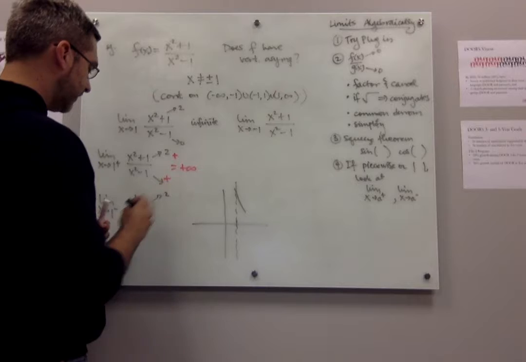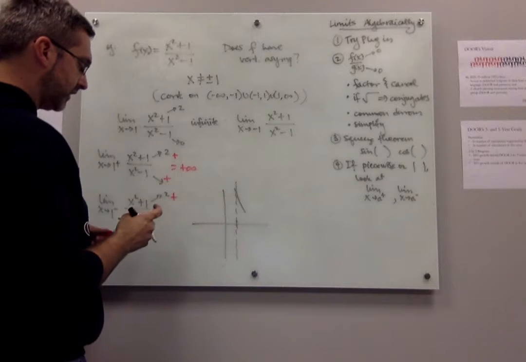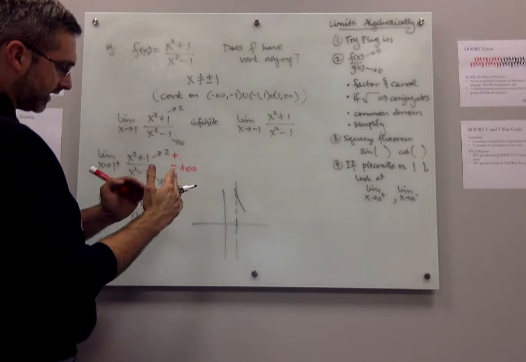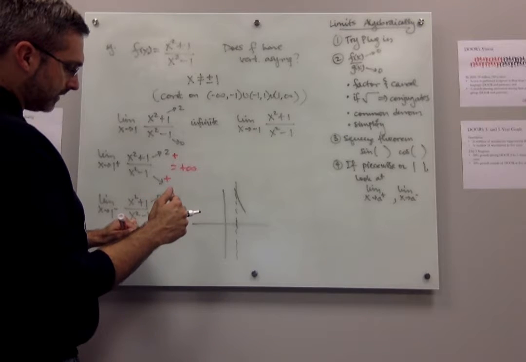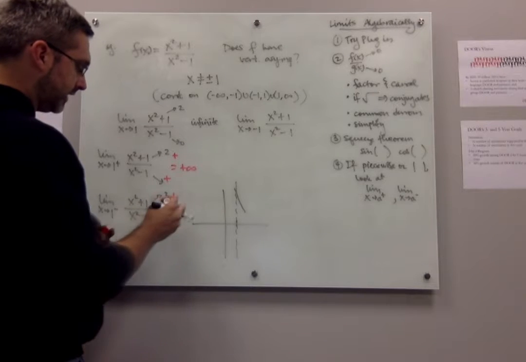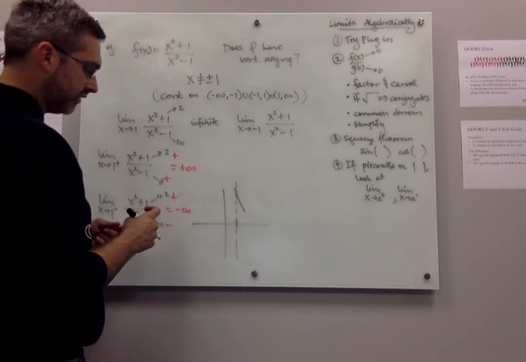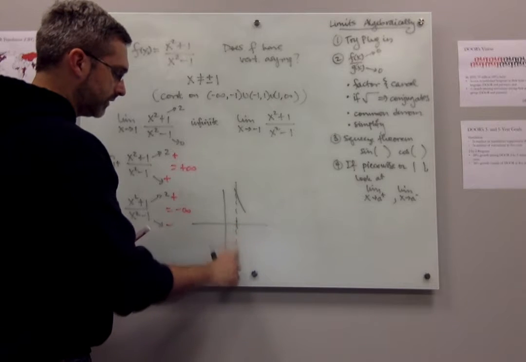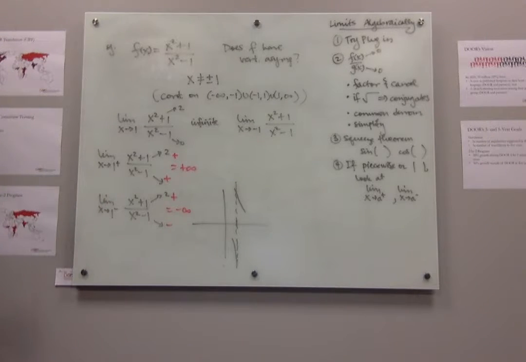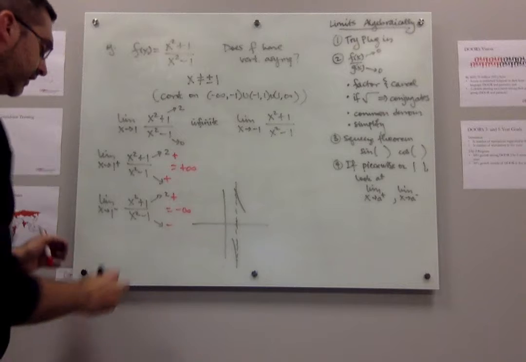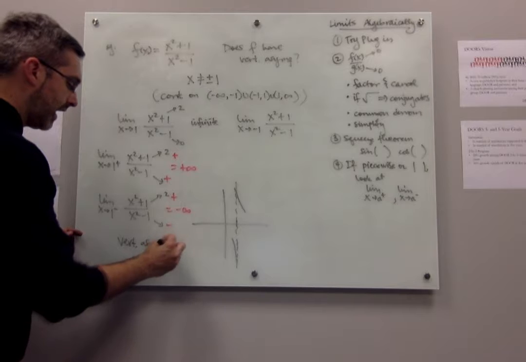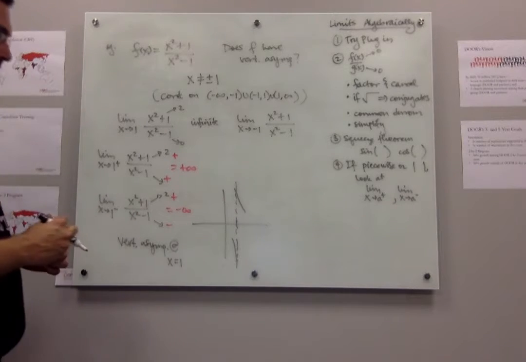Now let's take it from coming from the left side. If I come to 1 from the left side, the top is still going to 2, so that's positive. But if I'm coming to 1 from the left side, pick a number to the left of 1, like 0. I'm going to get 0 minus 1 is negative 1, so the bottom is going to be negative, and overall, the left side goes down to negative infinity when I come to 1 from the left side. So at 1, we definitely have a vertical asymptote at the line x equals 1.